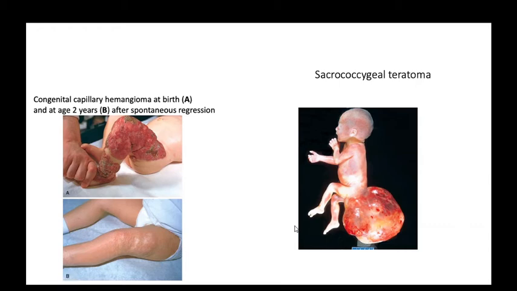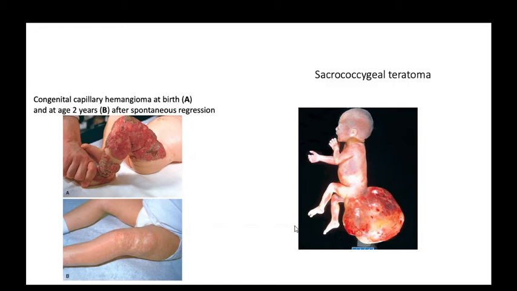A rare location is the leg, but they are mostly present on the face and scalp. And in the second figure we can see a sacrococcygeal teratoma. This is a stillborn baby, and you can see the large sacrococcygeal teratoma. Now coming to malignant tumors.